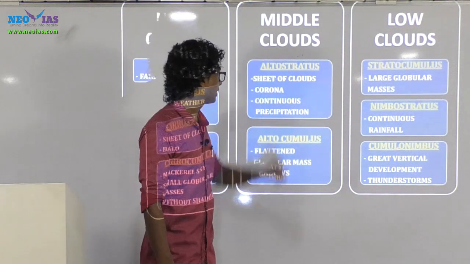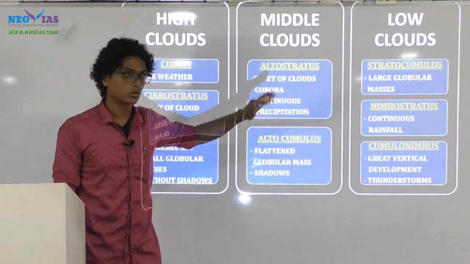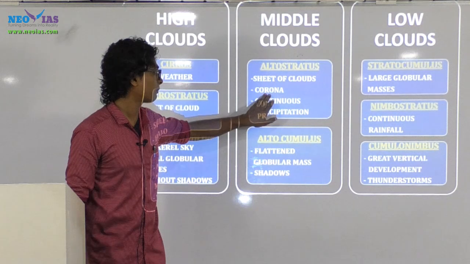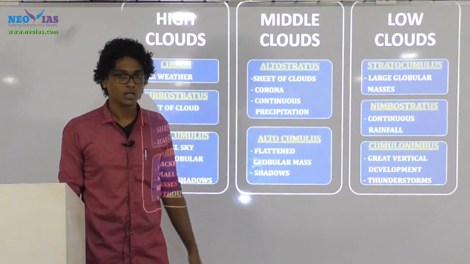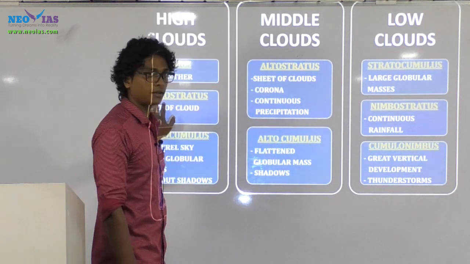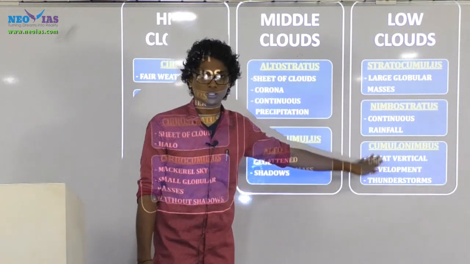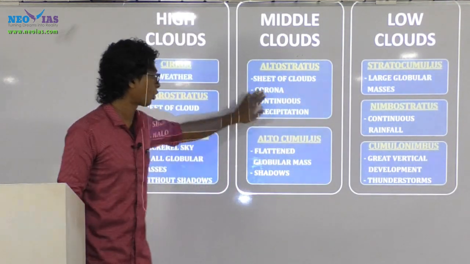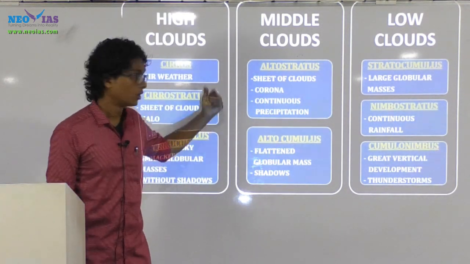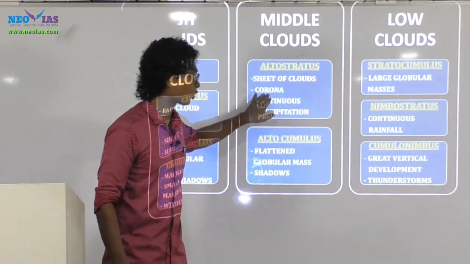And next, middle clouds. Altostratus. Again, alto represents middle altitude, stratus means layer. The first thing you should remember regarding altostratus is corona formation. Now interlink it: stratus clouds in cirrostratus, as well as altostratus, as well as normal stratus clouds, will all result in either halo or corona formations. Halo formations are there for cirrostratus. Altostratus as well as normal stratus clouds will have corona formation.